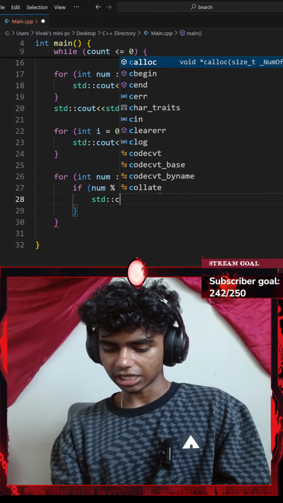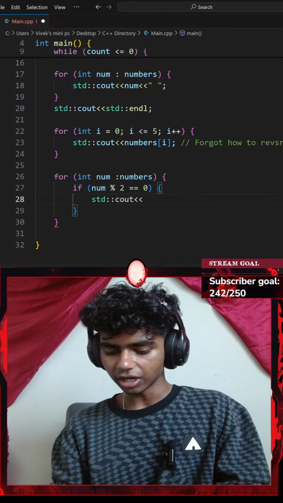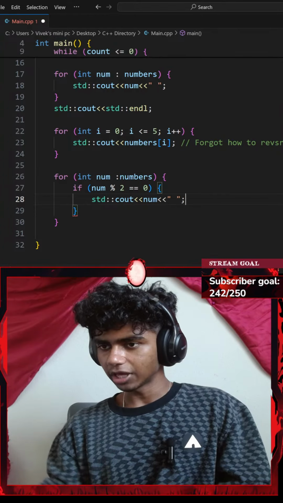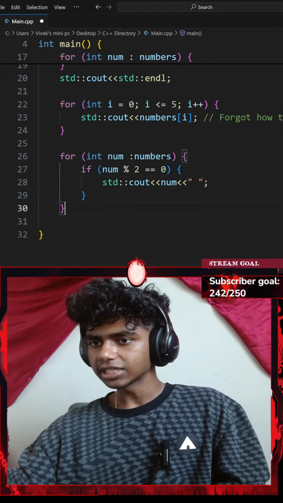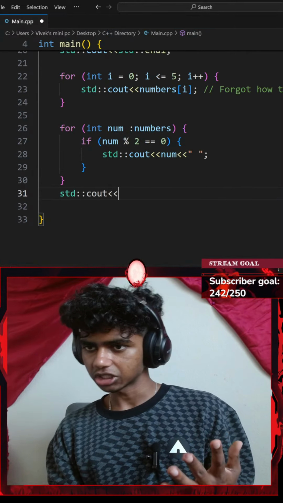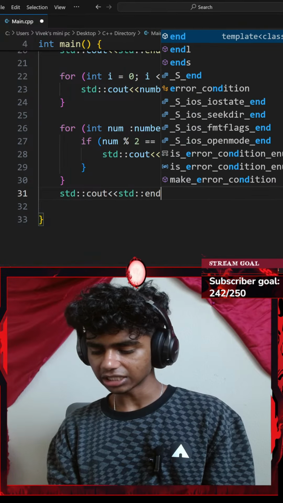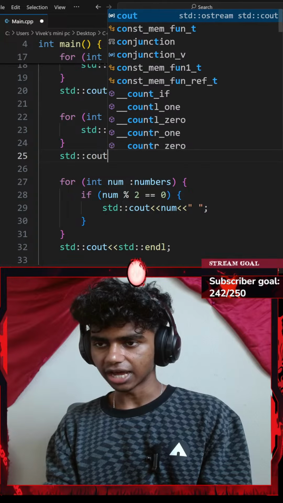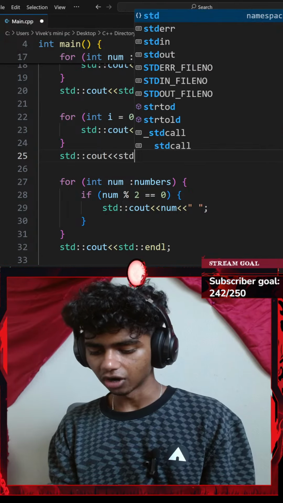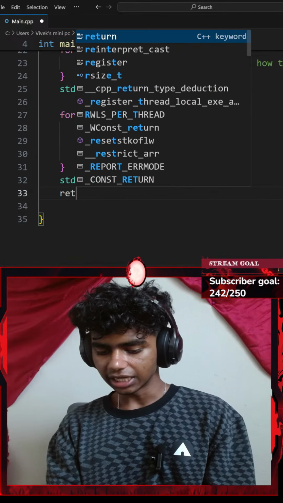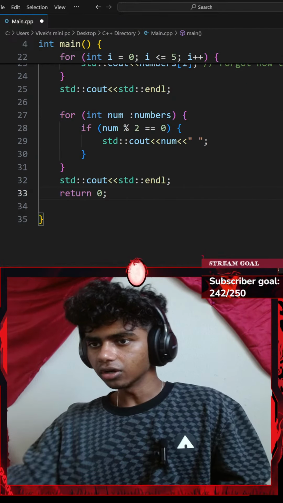So I'll go with a standard console output with an insertion operator. This is going to be my num, with another insertion operator that is going to be an empty space. Okay, outside my for loop, I'll go with a standard console output with an insertion operator of a standard end line. This gives me a new line. I will add that here as well. Okay, perfect. That said, let me go ahead and return 0.